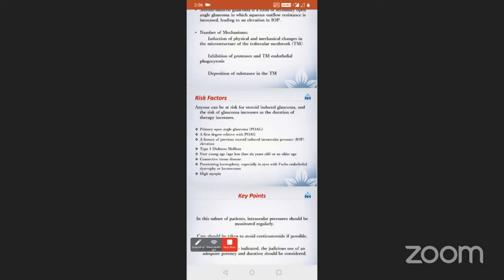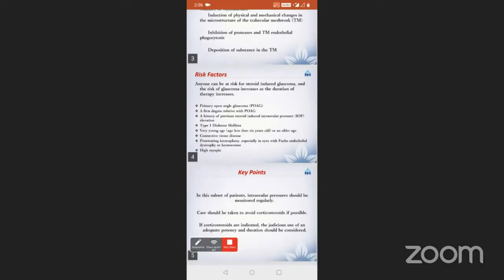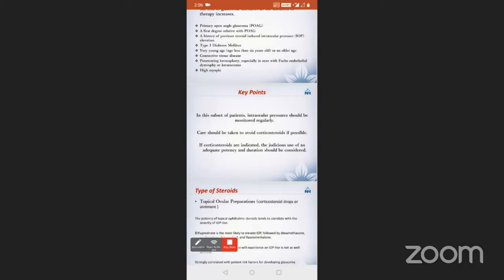Now, coming to the risk factors, anyone can be at risk for steroid-induced glaucoma, and the risk of glaucoma increases as the duration of the therapy increases. Some of the risk factors are primary open-angle glaucoma, a first-degree relative with primary open-angle glaucoma, a history of previous steroid-induced intraocular pressure rise, type 1 diabetes mellitus, a very young age less than 6 years old or an older age, connective tissue disease, penetrating keratoplasty, and high myopia. The key points to remember here are that in this subset of patients, the intraocular pressures should be monitored regularly. Care should be taken to avoid corticosteroids if possible. If corticosteroids are indicated, the judicious use of an adequate potency and duration should be considered.